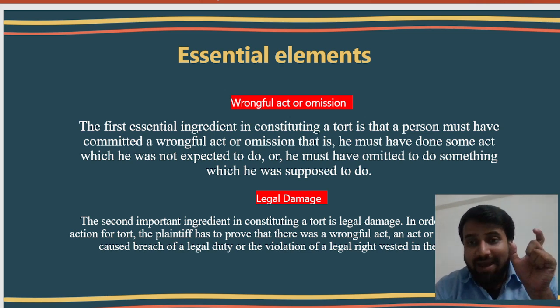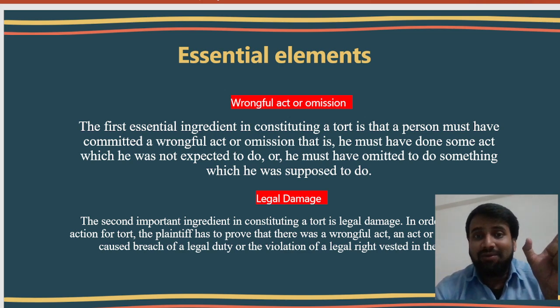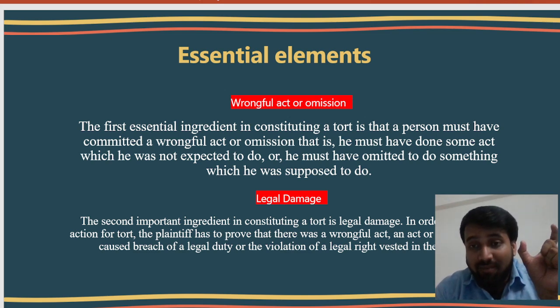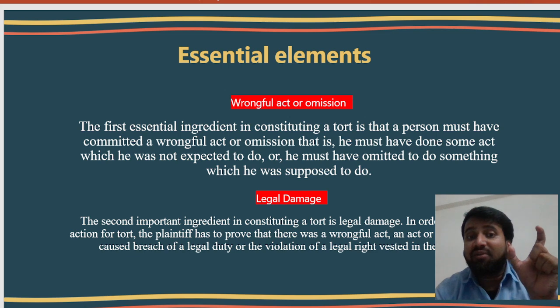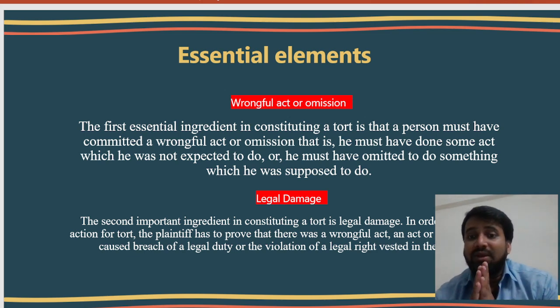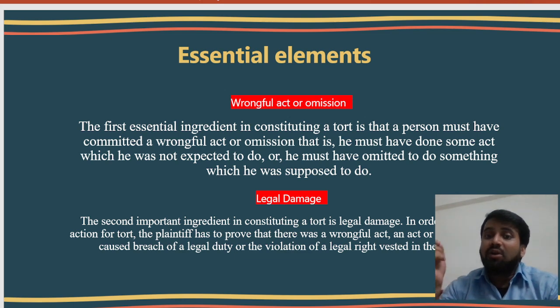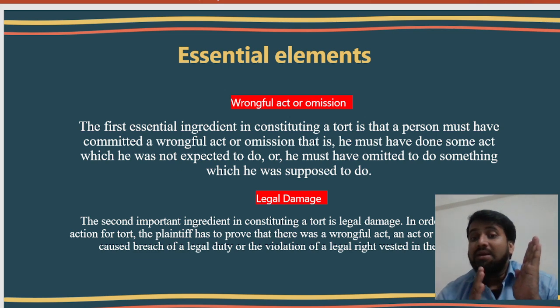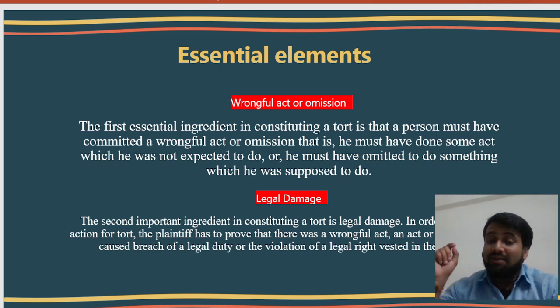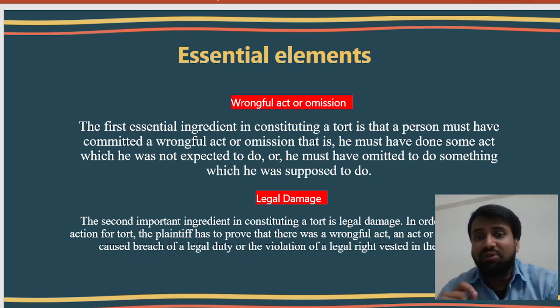If a person commits an act which was wrong and which he was not expected to do, or if the law expected something from a person but he did not do it, like if a duty is imposed by law on a person and that person does not perform the duty, this is omission.